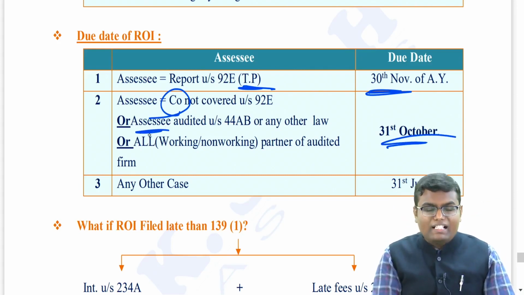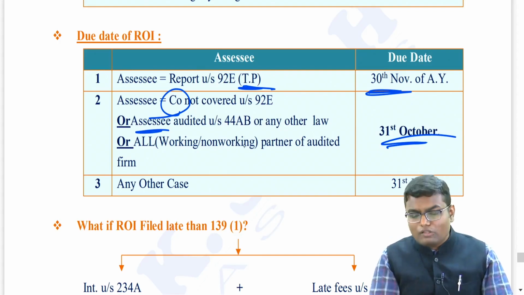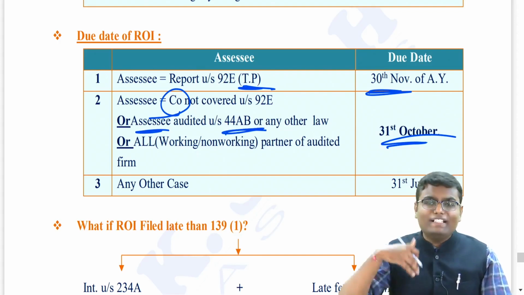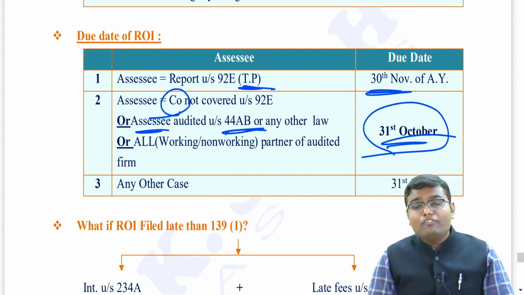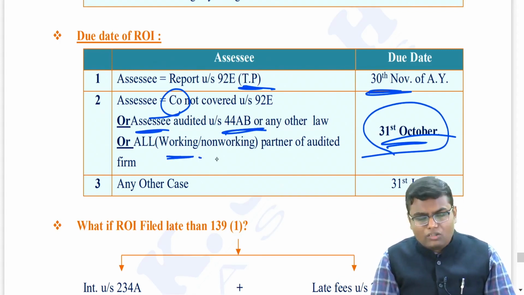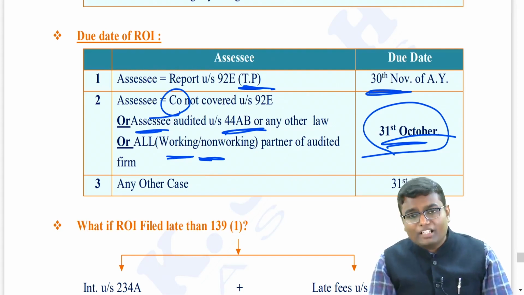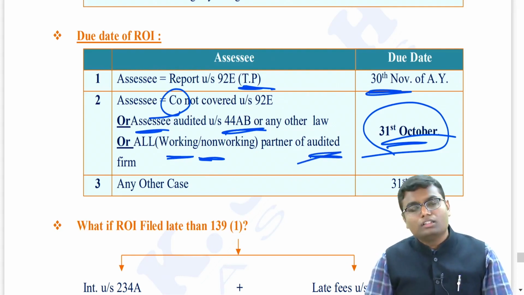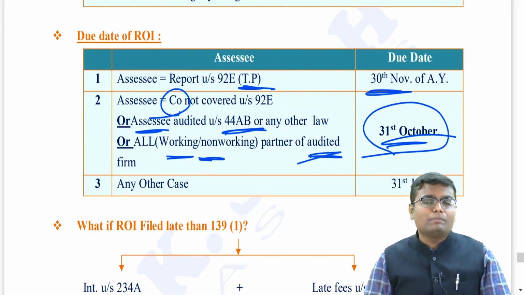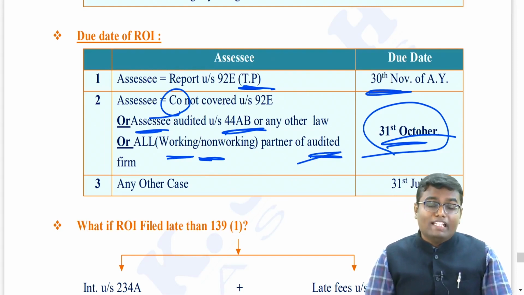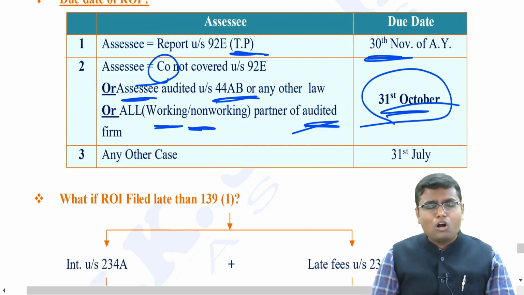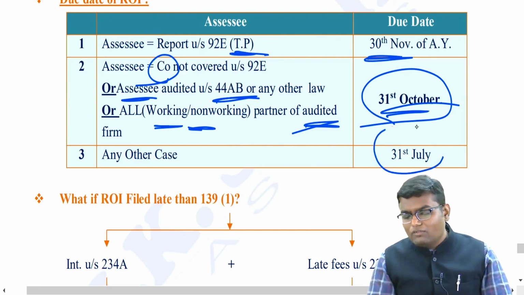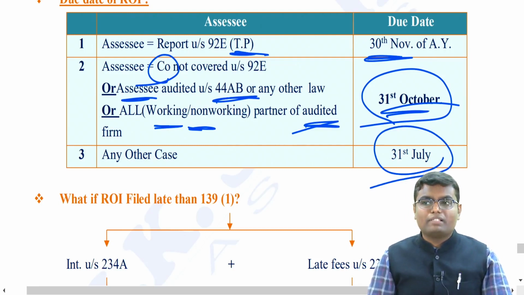Any other person, firm, individual, HUF who is audited under 44AB or audited under any other law, still 31st October. If I am a partner, working partner or sleeping partner, of an audited partnership firm, again I have to file my return of income up to 31st October. In any other case, that is a salaried person, pensioner, a businessman who is not audited, I have to file the return of income up to 31st July of the assessment year. So these are the due dates.